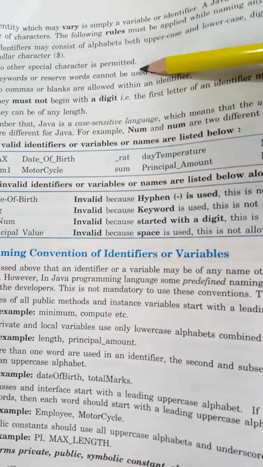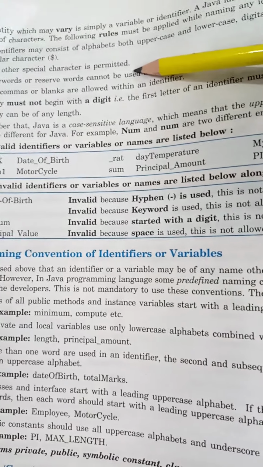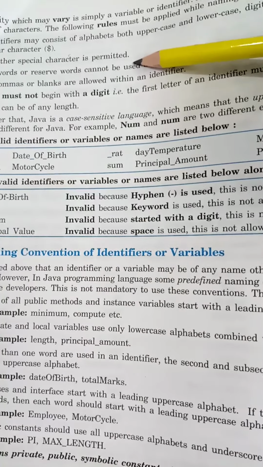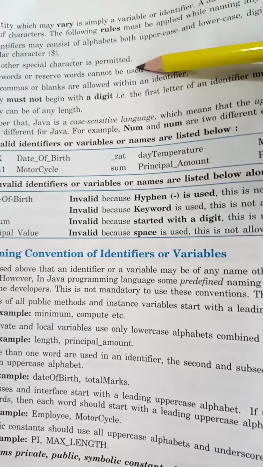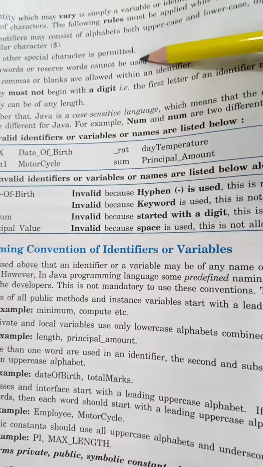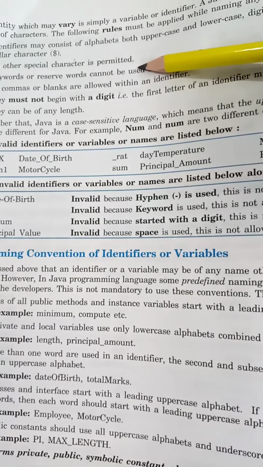You have the list of special characters I have shown you, you have it in your books. No other special character can be used in an identifier name. You can use uppercase and lowercase alphabets, digits from 0 to 9, and only two special characters are permitted, underscore and dollar.